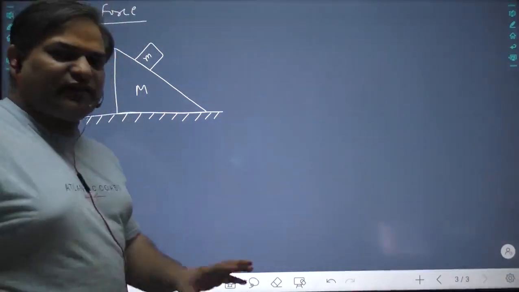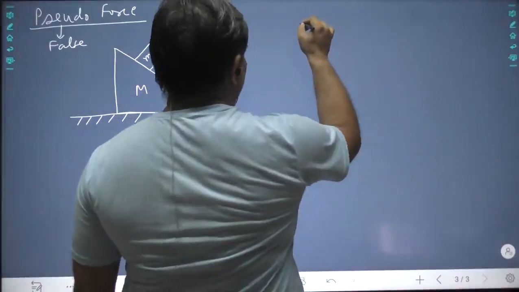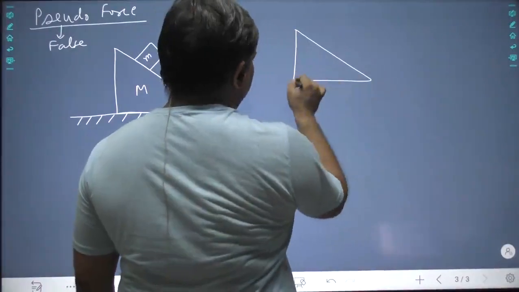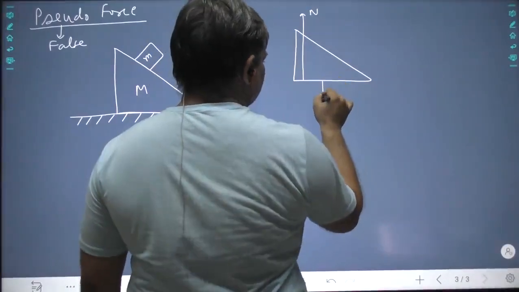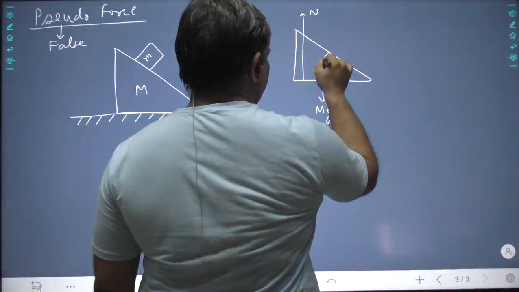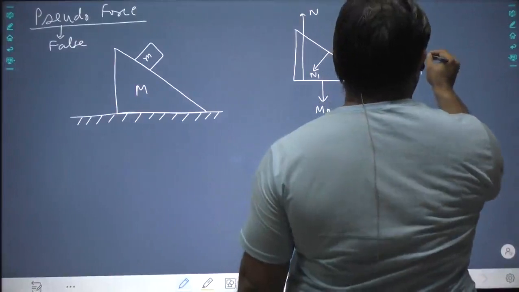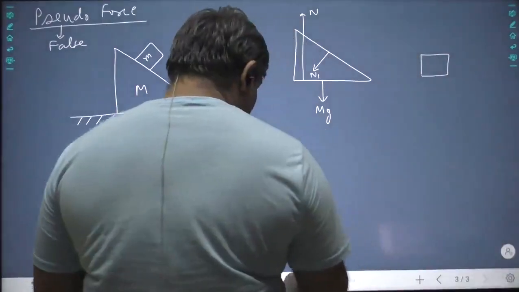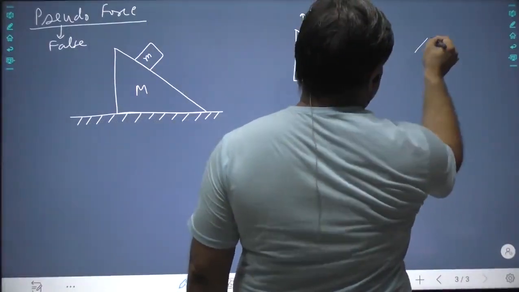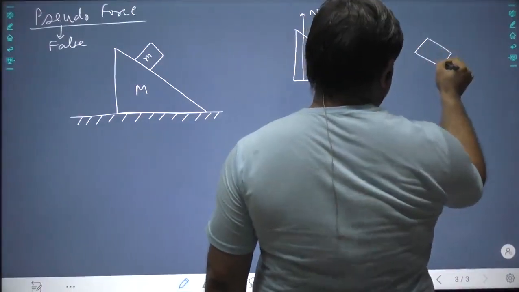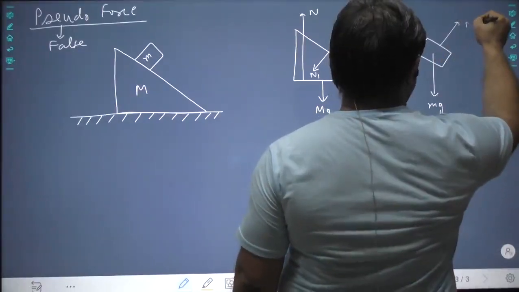It simply says, first write down all the forces. So we are writing down all the forces as we used to write before. The normal force will act from here, mg will act here, and the contact N1 will act here. And on this M, we write down all the forces. Oh, sorry, I made it wrong. This has to be made at an angle. Again, the forces are very simple: small mg and normal N1.